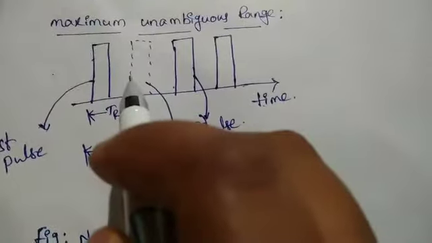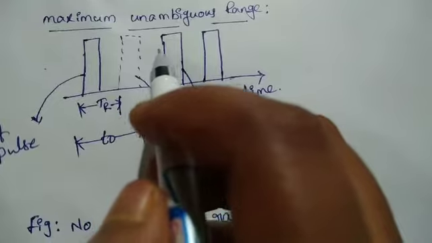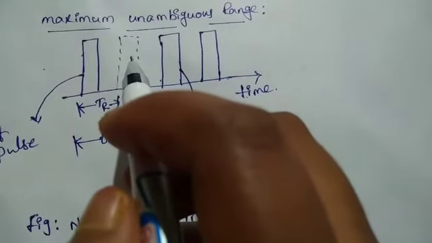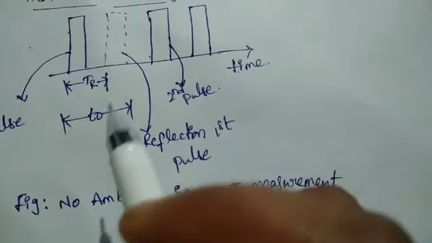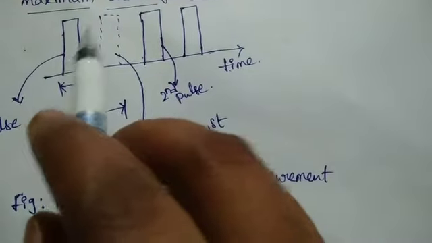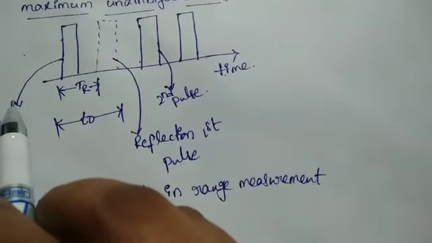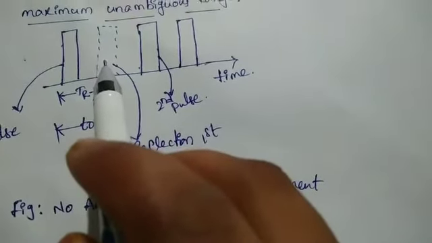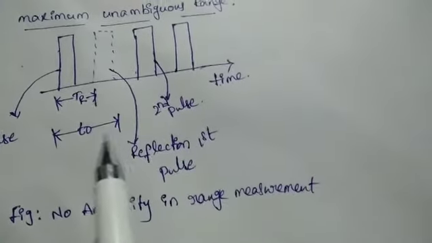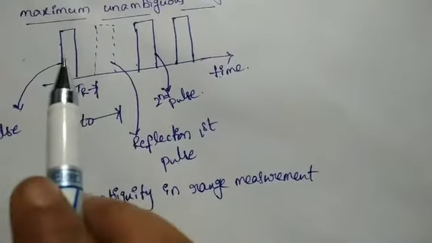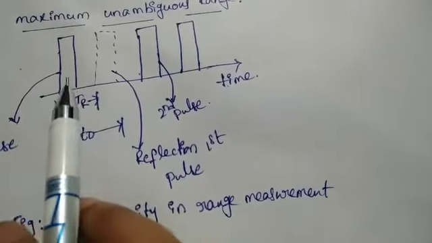This is the first pulse, this is the reflected pulse of the first pulse. So there will be no ambiguity here.